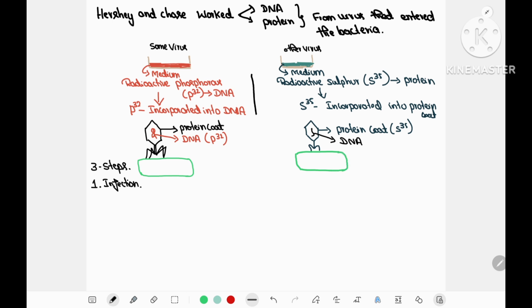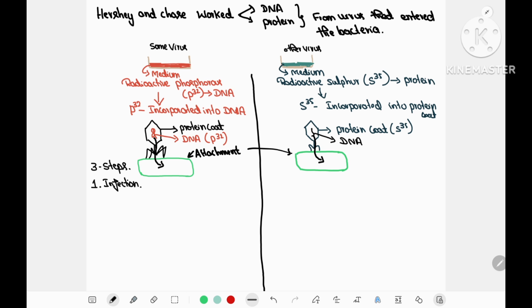Now, the experimental setup will be separate. You should remember this. Don't mix it up. In both cases, the steps are three and the process will be the same, but the results they obtained will be different. But I will be explaining them together.